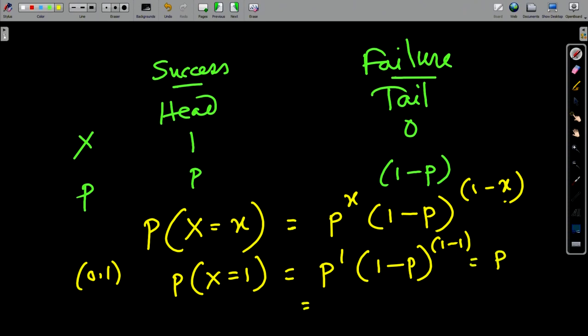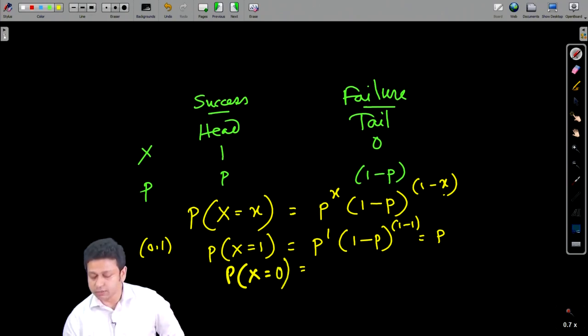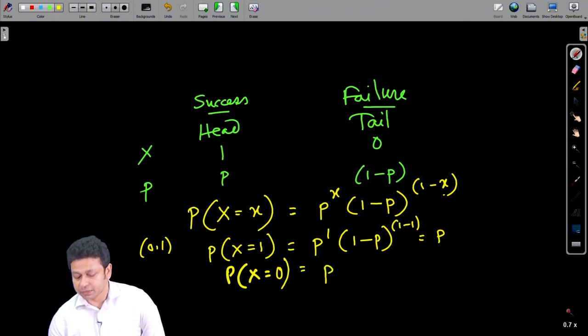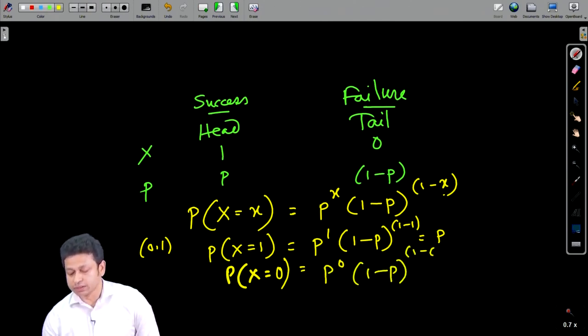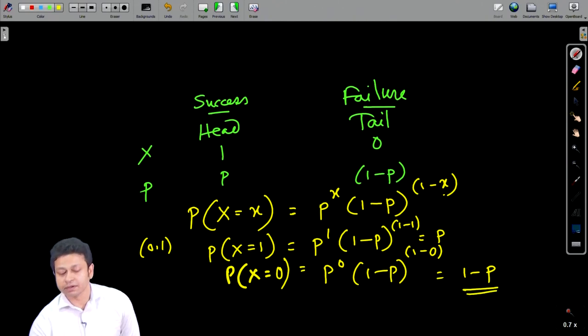Now if I write probability X equal to 0, I will have p to the power 0, times 1 minus p to the power 1 minus 0, which gives me 1 minus p. That is my probability of failure, and the other is the probability of success.